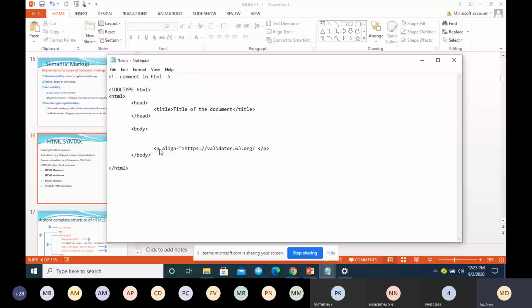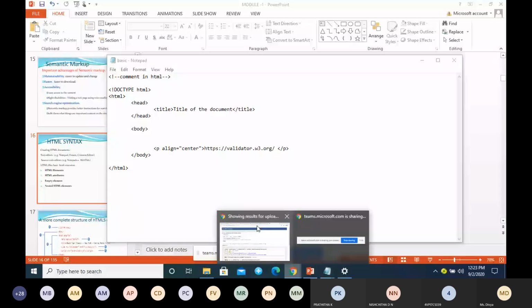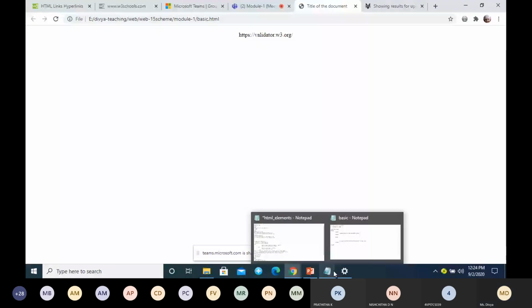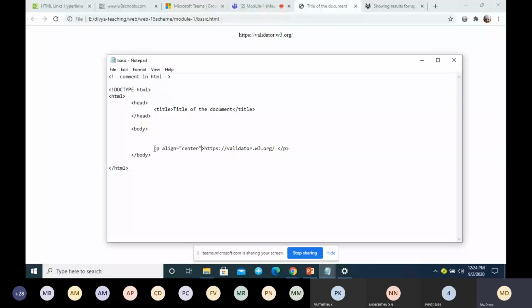See, I have a p tag and I'm adding an attribute here. This is an attribute, which comes in the opening tag. Attribute is always added in the opening tag, not under the closing tag.